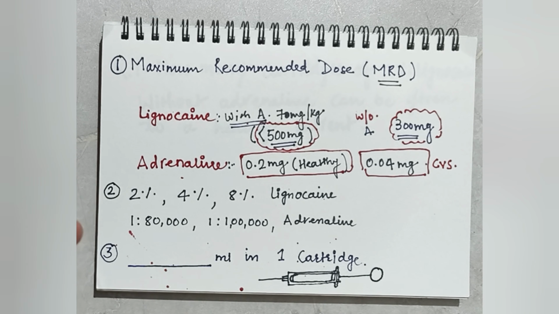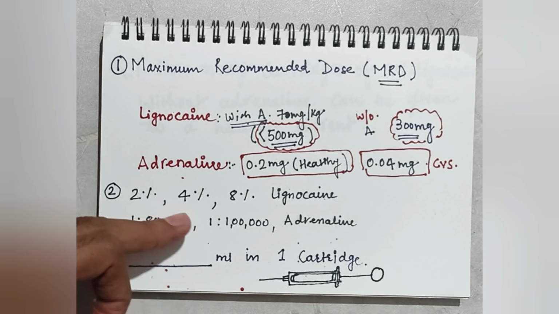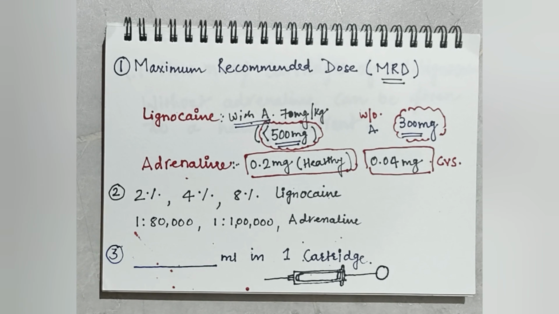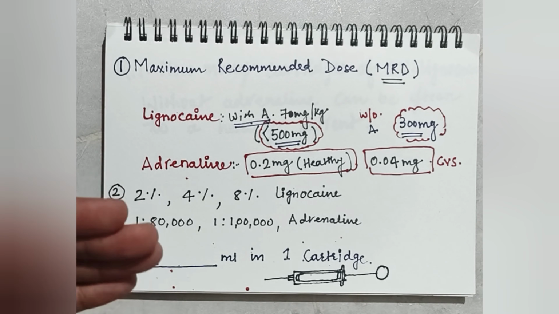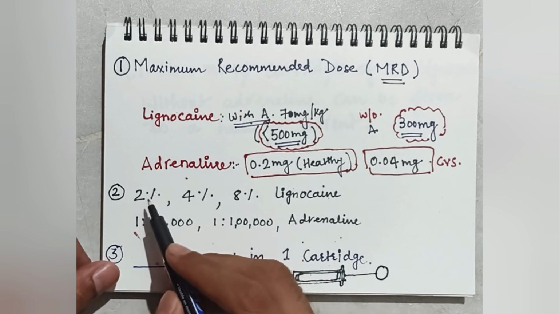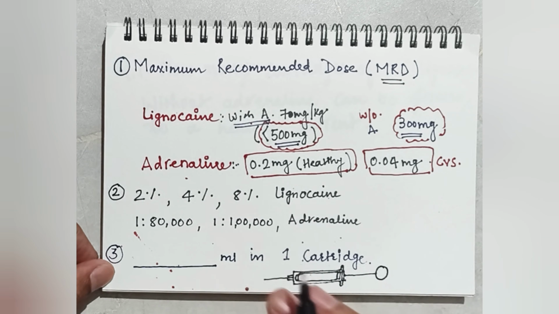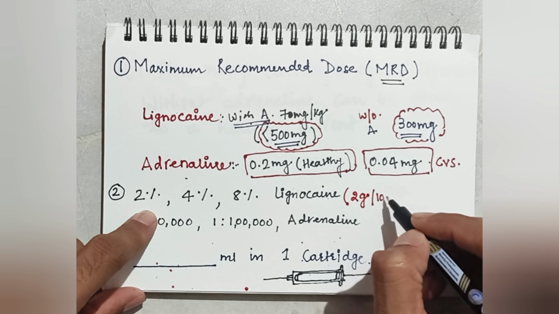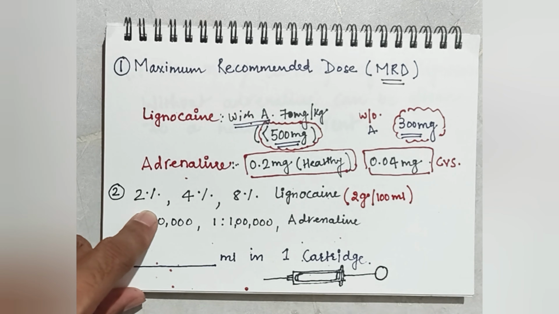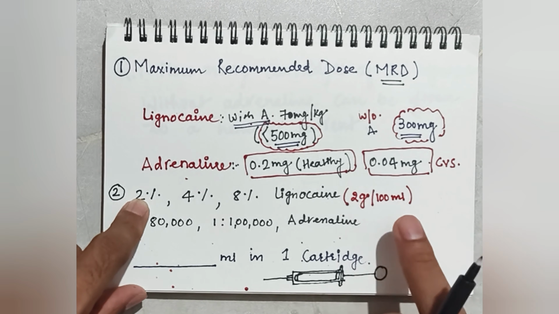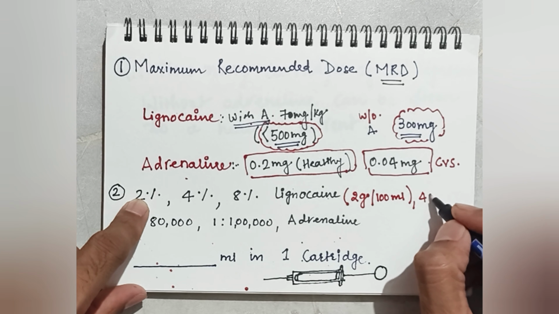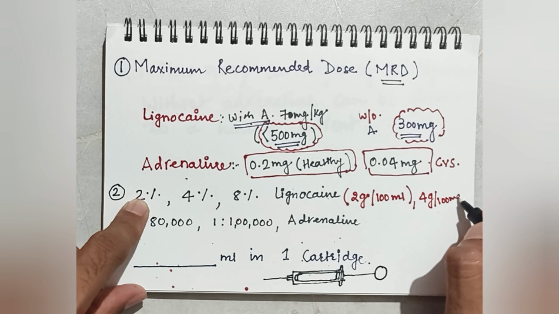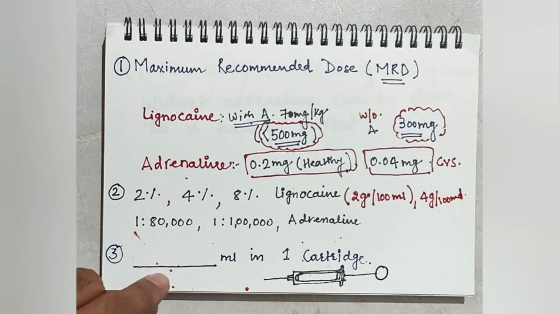Second thing you have to learn is what 2%, 4% and 8% of lignocaine means, and what 1 in 80,000 or 1 in 1 lakh adrenaline means. So, 2% lignocaine means 2 gram in 100 ml of solution. Similarly, 4% means 4 gram in 100 ml, and 8% is 8 gram in 100 ml.